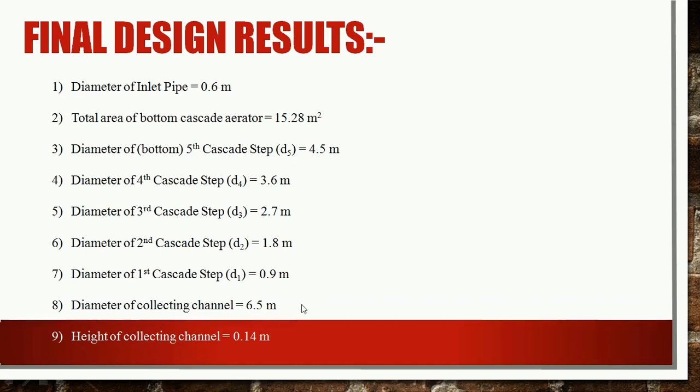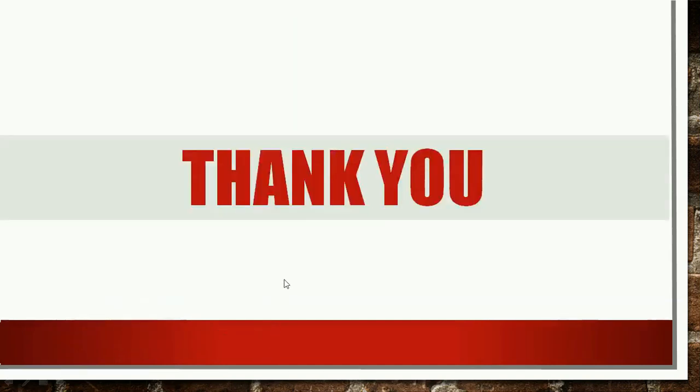I told you how it came. 4.5 meter, the diameter of the bottommost cascade, plus the width of the channel on both sides, 1 meter on the left side and 1 meter on the right side, gives us the value of 6.5 meter. And finally, the height of the collecting channel was calculated as 0.14 meter. In this way, we have reached the end of today's topic.